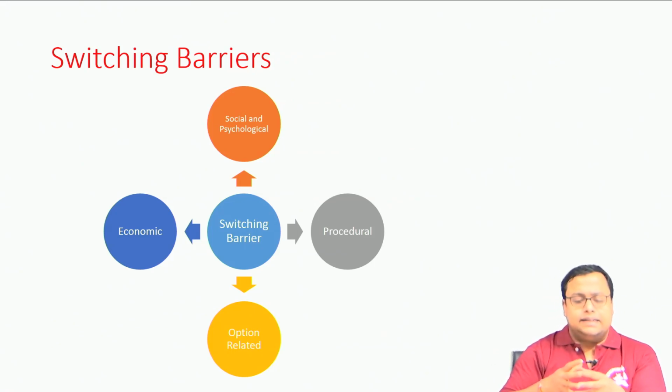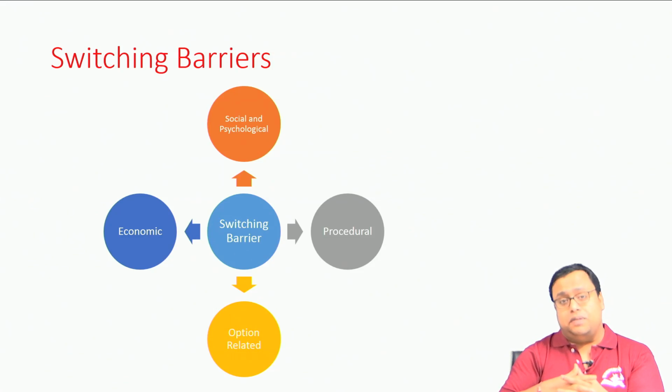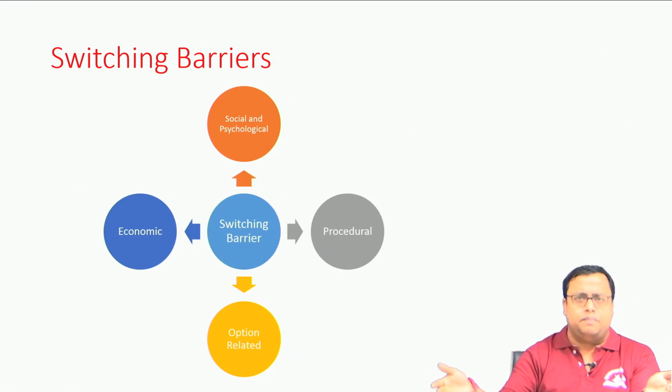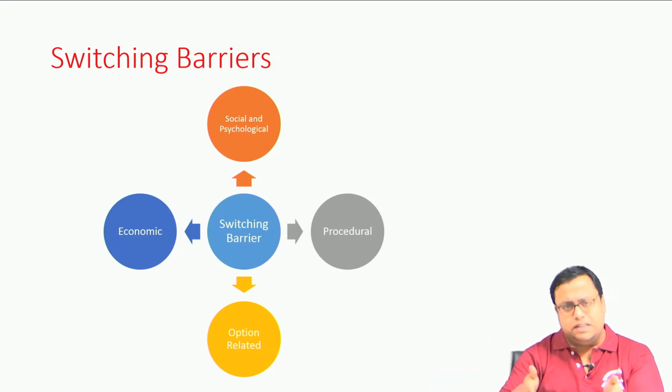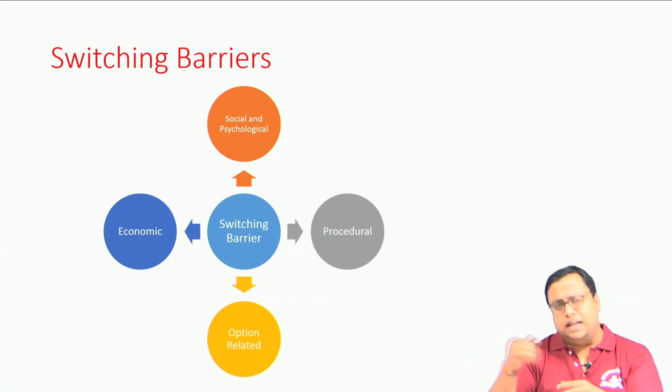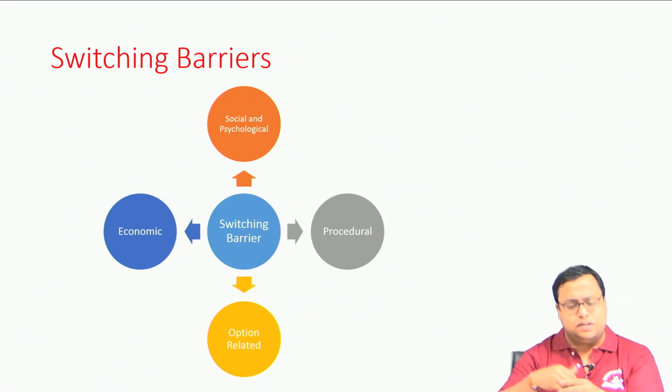Now, another is let us say social and psychological switching barrier. This happens in mobile phones quite commonly, that I have all my people in the same network, which is let us say XYZ. So, then why will I switch from XYZ to somebody else? So, that becomes a very major problem, and that is something called social and psychological. So, I am habituated with this mobile service provider, I do not want to switch from here to somebody else. And then comes procedural switching barrier.